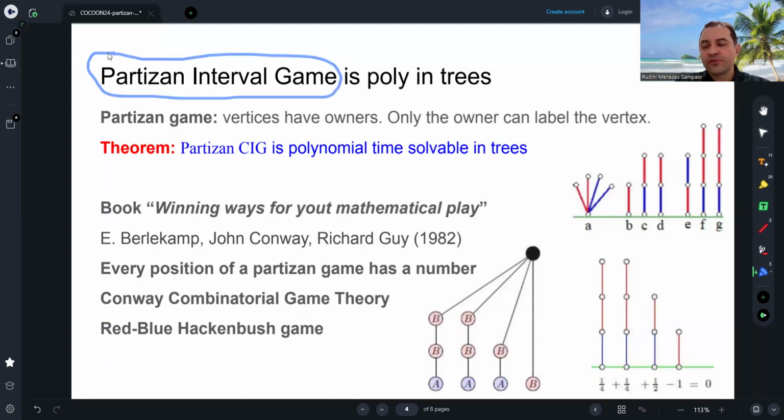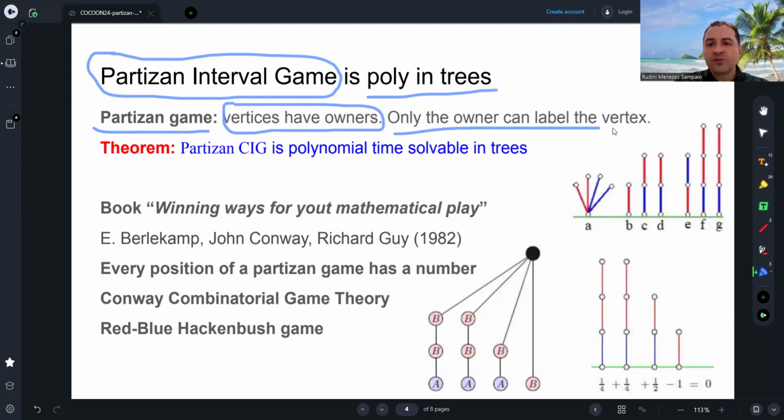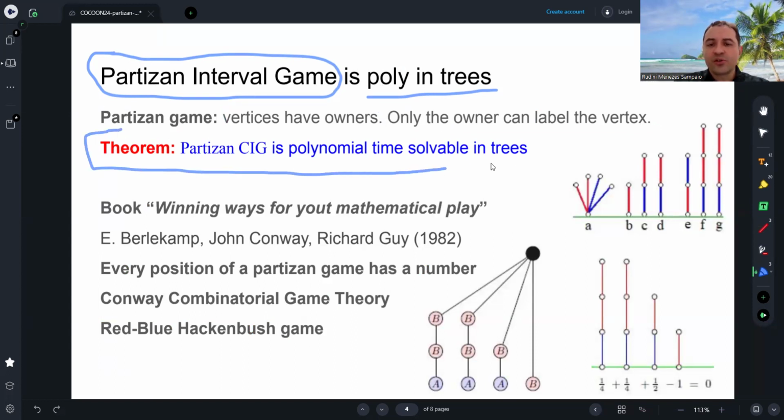Let's begin with the Partizan interval game. We proved that it's polynomial time solvable in trees. In a Partizan game, the vertices, the elements, have owners. Only the owner can select the vertex. We prove that the Partizan closed interval game is polynomial time solvable in trees.